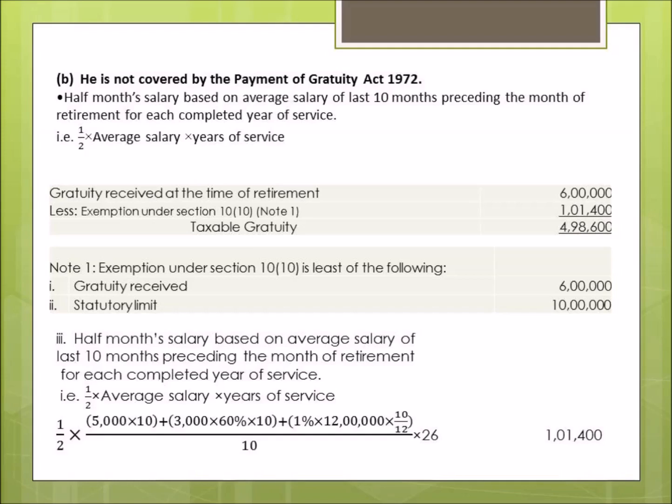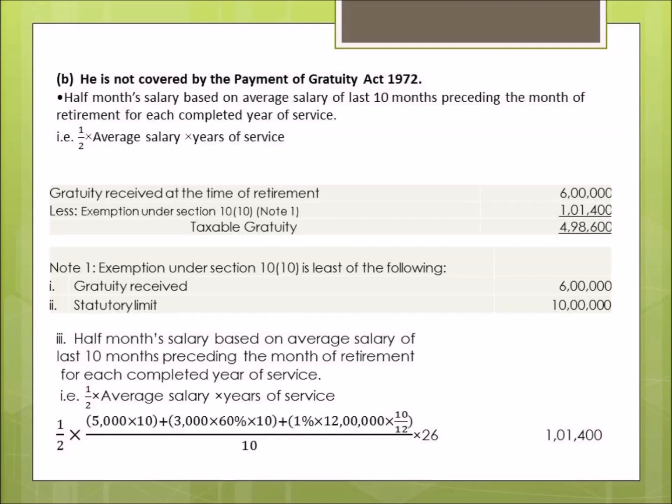So now we'll see how this 1,01,400 is calculated. We all know that the least of the following three conditions is deducted. Number one is the gratuity received, that is rupees 6 lakh. Number 2 is the statutory limit of rupees 10 lakh, and number 3 is the formula based calculation of gratuity.